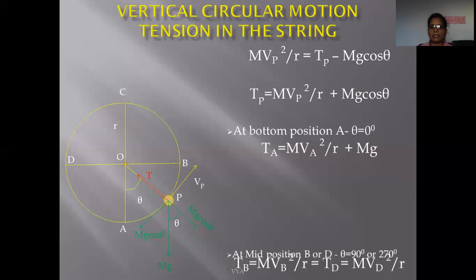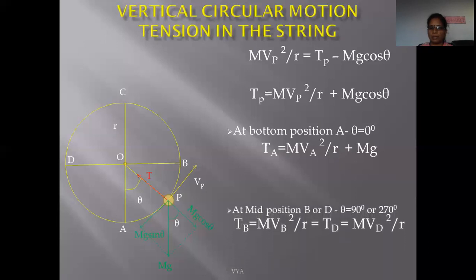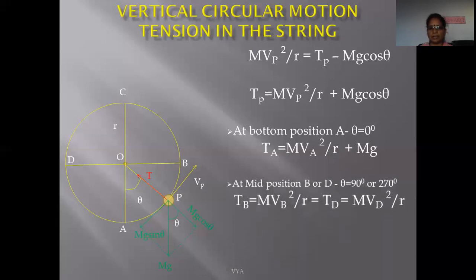Now next we consider the midway position. What is the tension within the string? That is, at the midway position when this particle is at point B, the angle made by this particle with the horizontal position is equal to 90 degree.